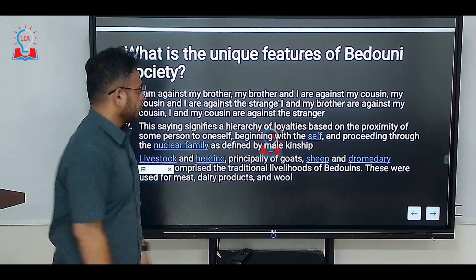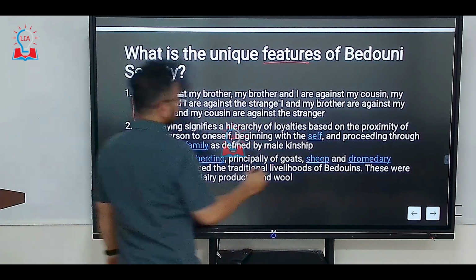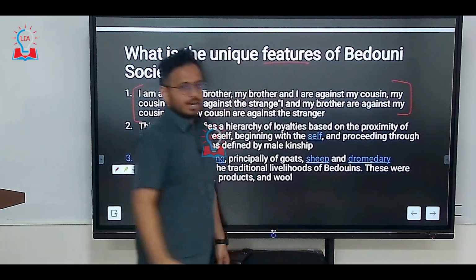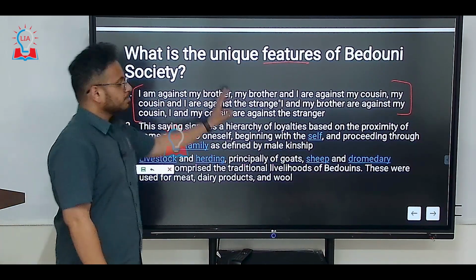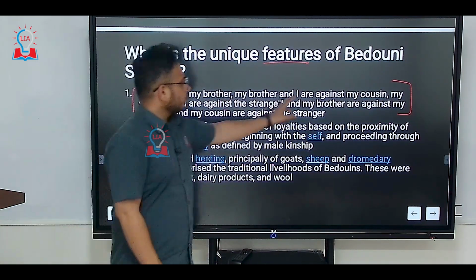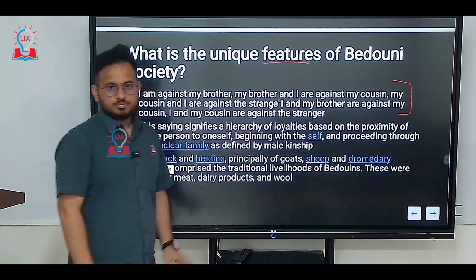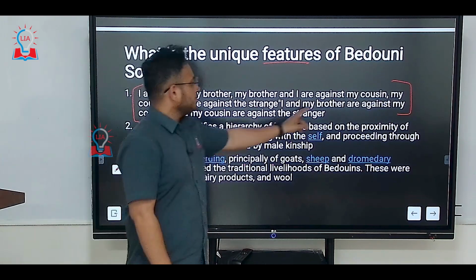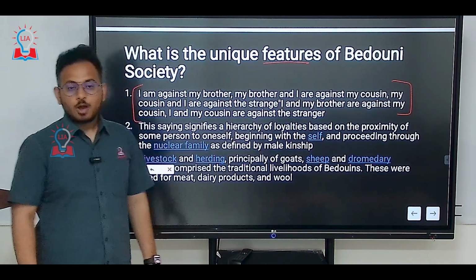It is said like this. If you look at this part on the slide, you will know. I'll just read it out. "I and my brother are against my cousin, and I and my cousin are against the stranger." Which means, see,